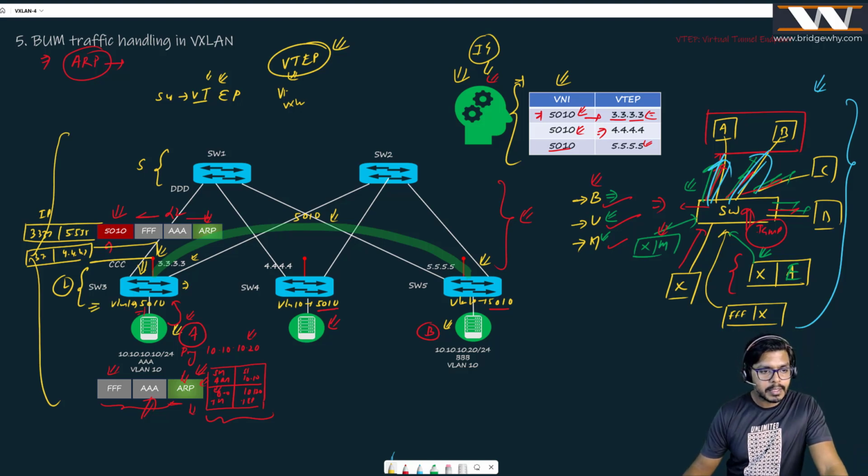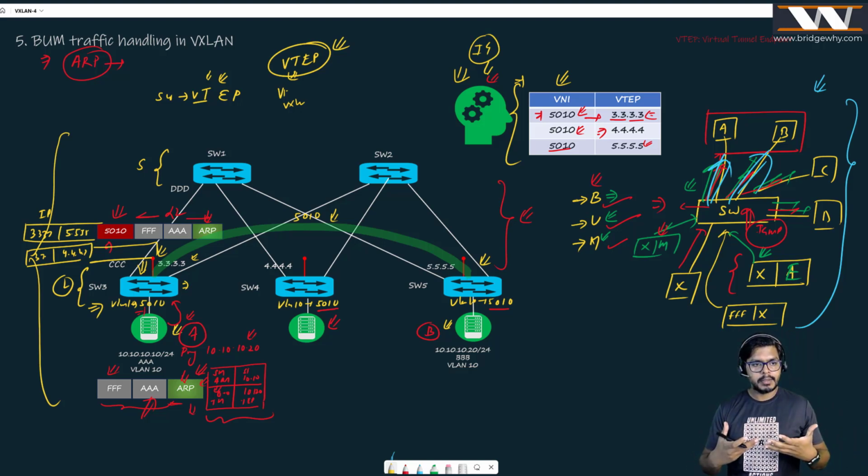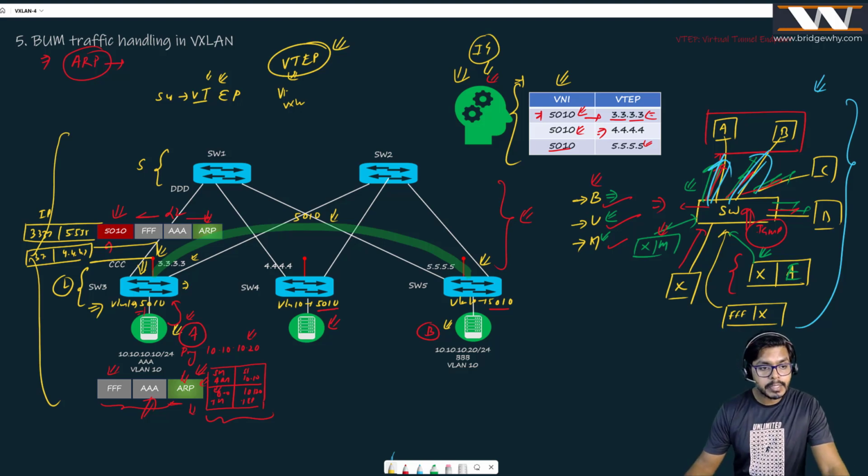Now, consider this switch 3. What is it going to do? It is taking an ARP message, right? It is writing the VXLAN VNI there, which is 5010, and putting it inside an IP packet. But now there is not one packet which will be going out. There are going to be two packets, one towards 5.5.5.5, the other towards 4.4.4.4. It means that this switch 3 needs to create two packets, not one, right?